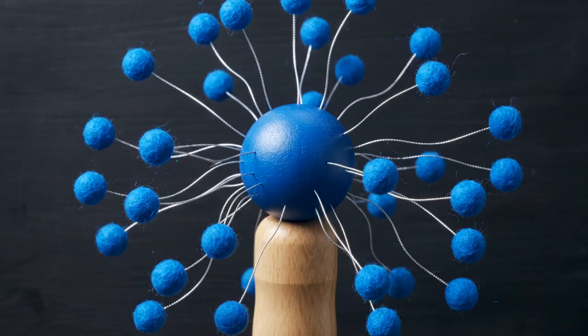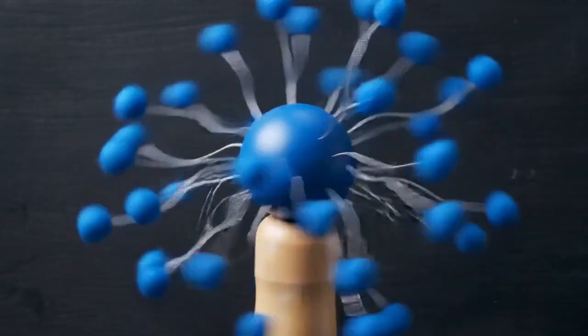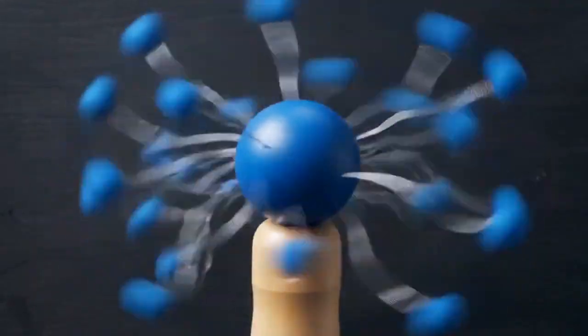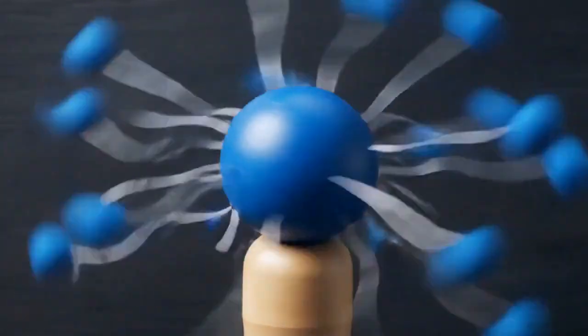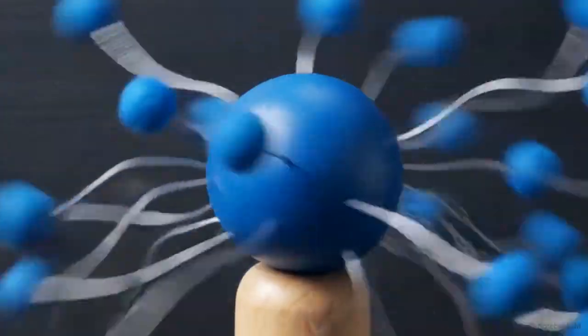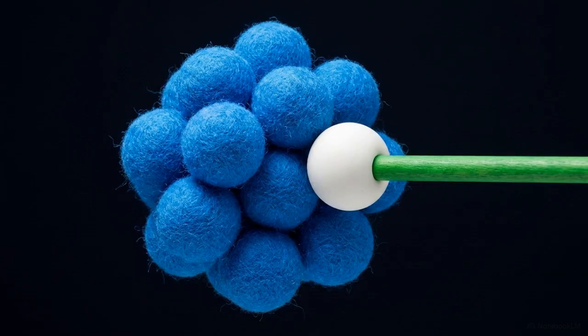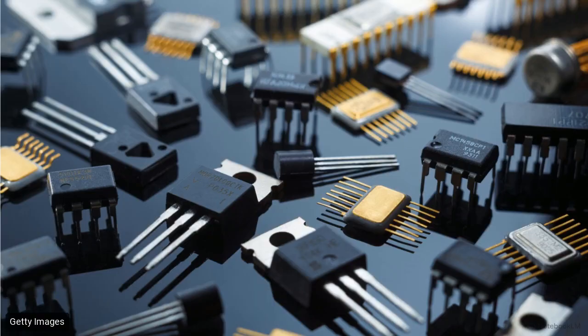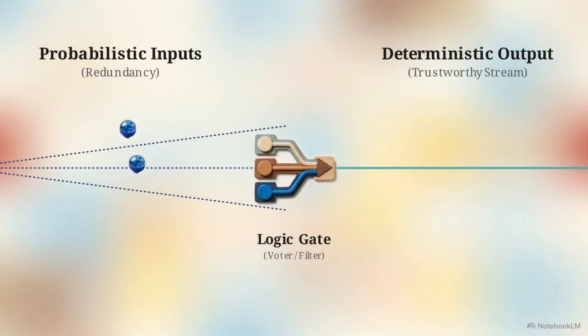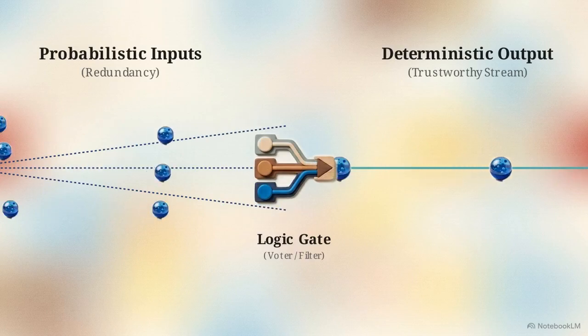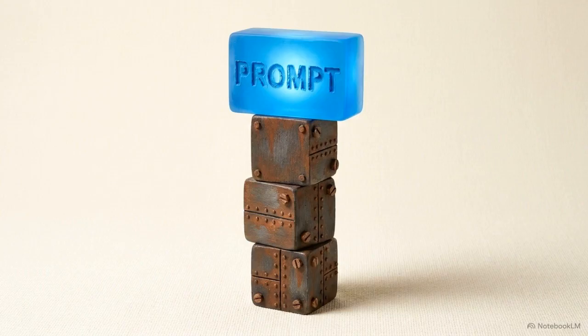But the truth is, every layer of computing is built on uncertainty. At the lowest level, electrons moving through a transistor are probabilistic quantum particles. They don't even have definite positions until they are measured. We made these unpredictable particles reliable through decades of architecture and error correction. We built redundancy and logic gates specifically to handle the physical failures we couldn't prevent, forcing a probabilistic system to behave deterministically. Prompting is the newest, highest abstraction layer on top of that stack.